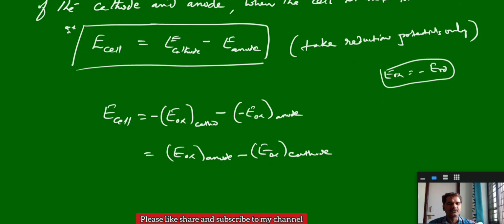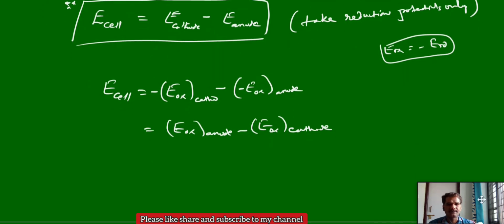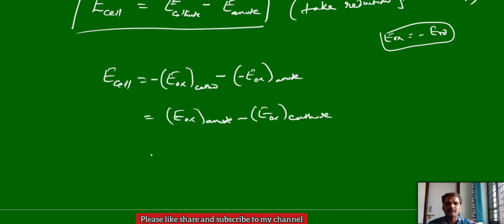If one is oxidation and another is reduction, another formula you can write: E oxidation of anode plus E reduction of cathode, because converting oxidation to reduction, minus minus gives plus.